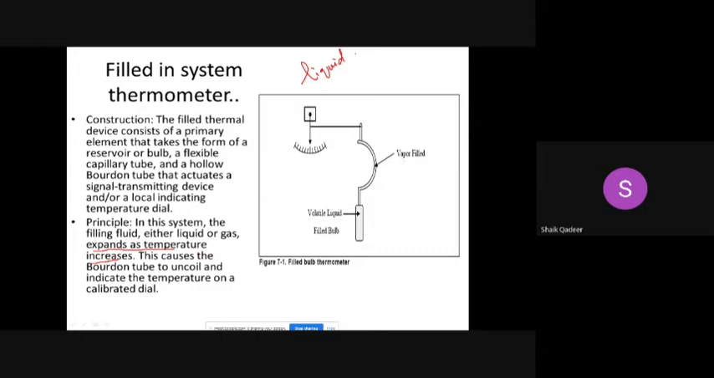This is the principle. If a question is asked to discuss a system which is liquid filled or gas filled, you can use this, absolutely no problem. Just mention that if gas is specified, the reservoir is filled with gas. If liquid is specified, the liquid is filled, which is sensitive to change in temperature. Hope it is clear to everybody.